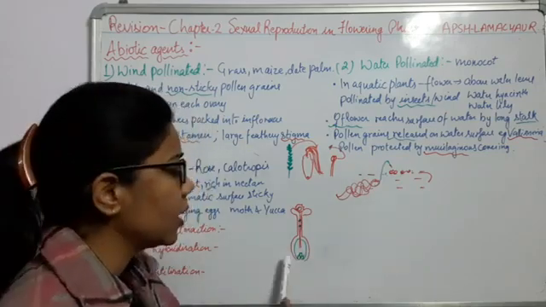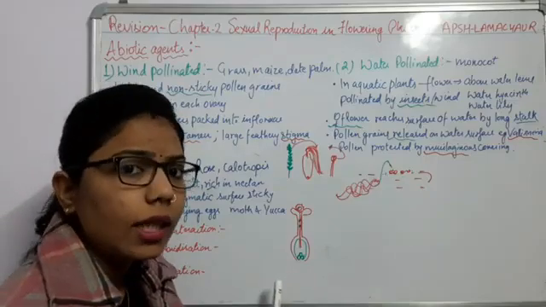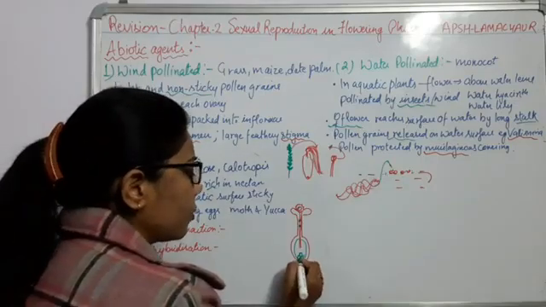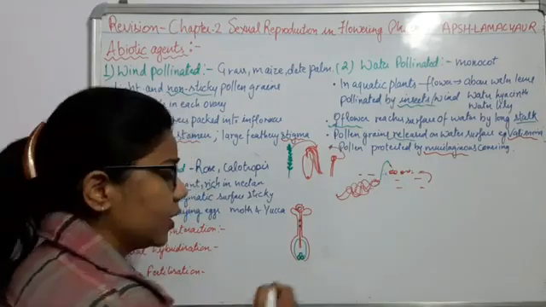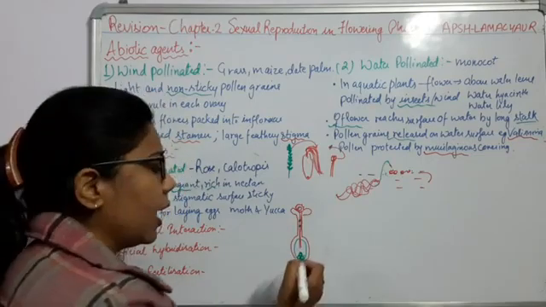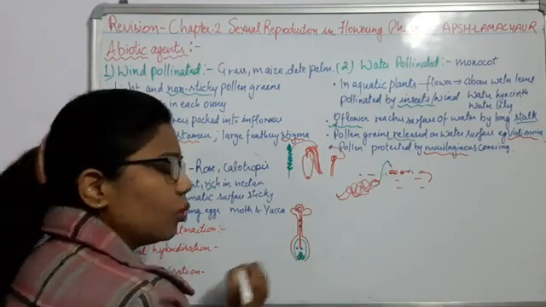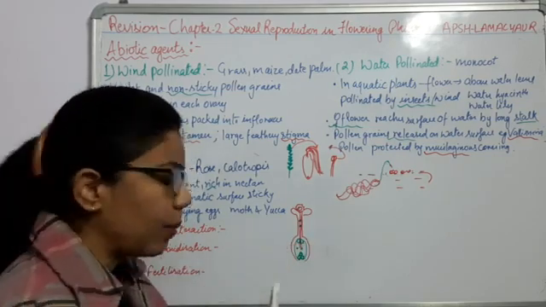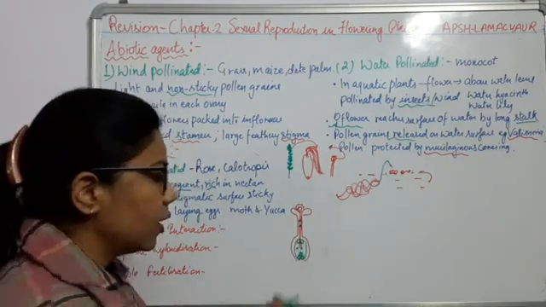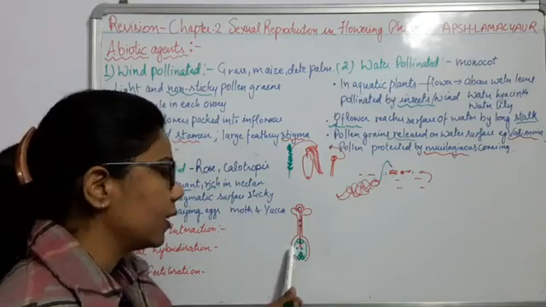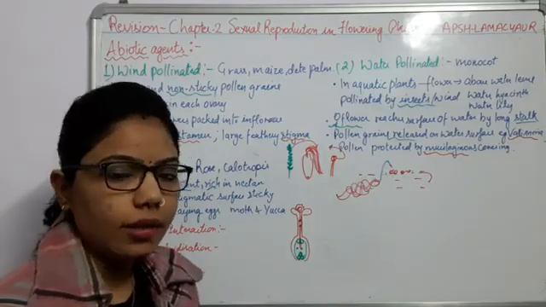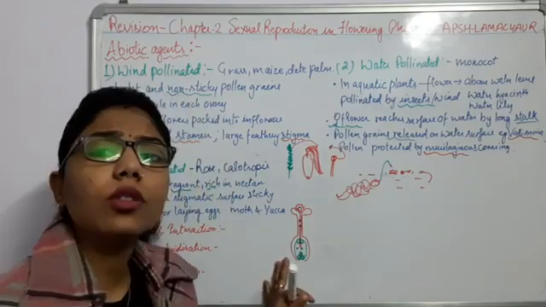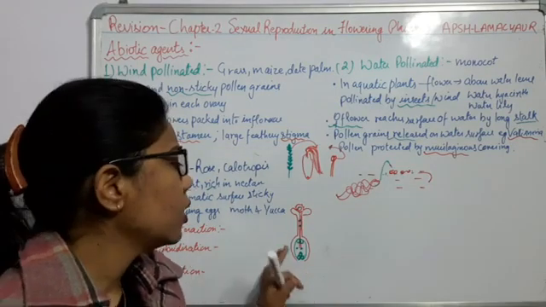Through the micropylar end there are the synergids, and this egg apparatus consists of 3 cells: 2 synergids and 1 egg cell, right? At the center there are 2 nuclei, and at the antipodal end, the chalazal end, 3 cells are present. So at the center there will be 2 cells, or 2 nuclei.